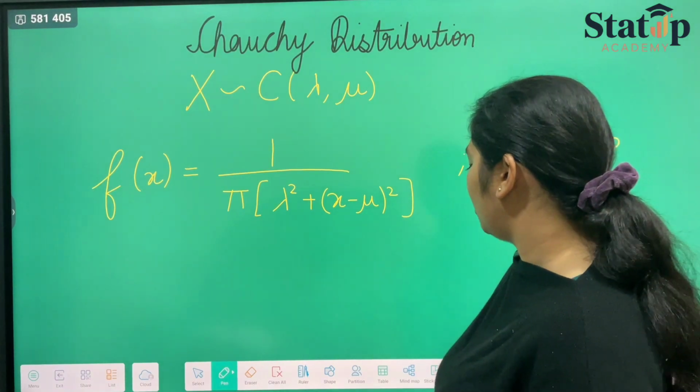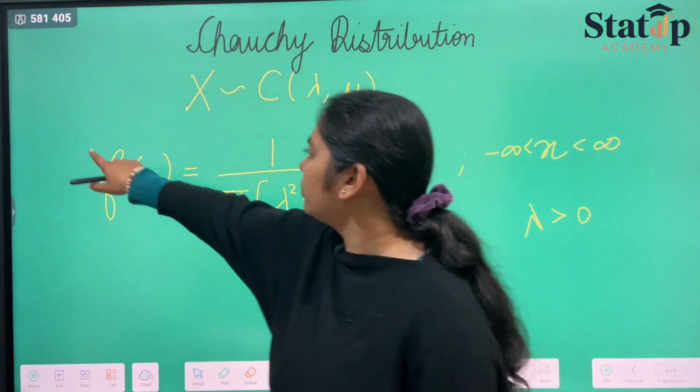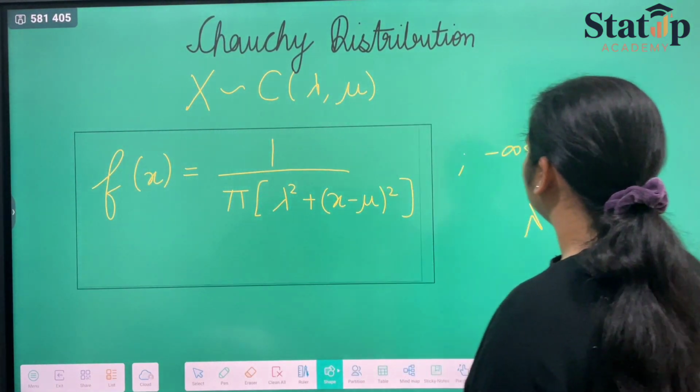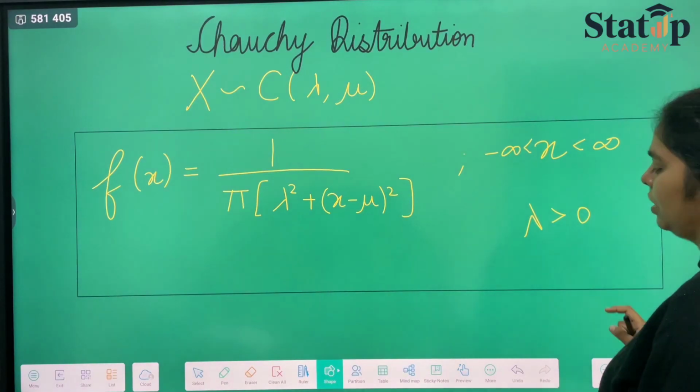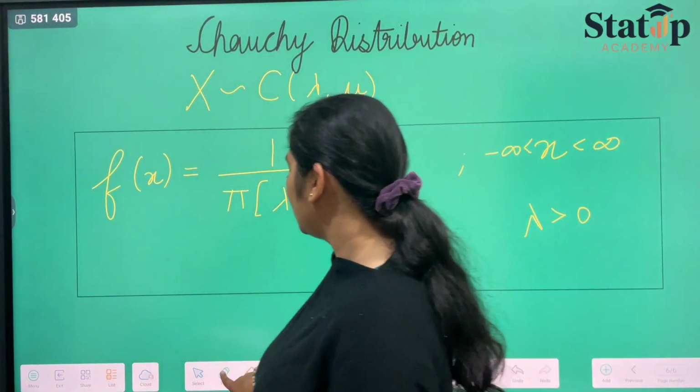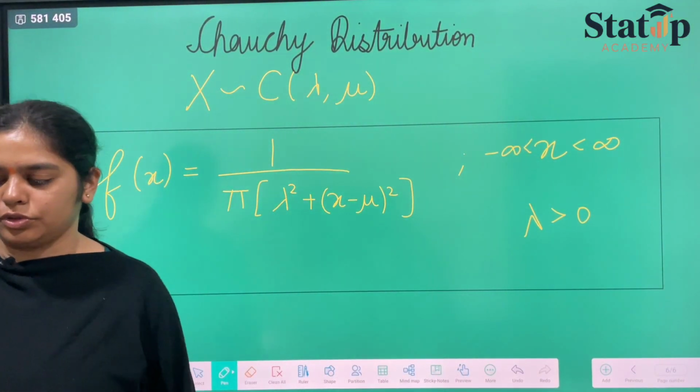This is known as the PDF of Cauchy distribution, and Cauchy distribution is a continuous random variable distribution.